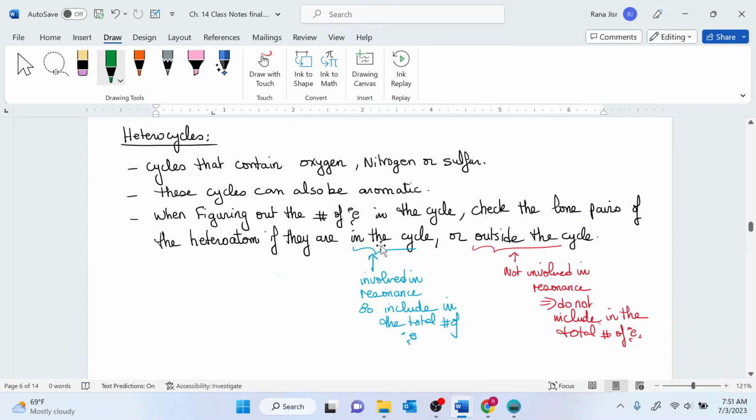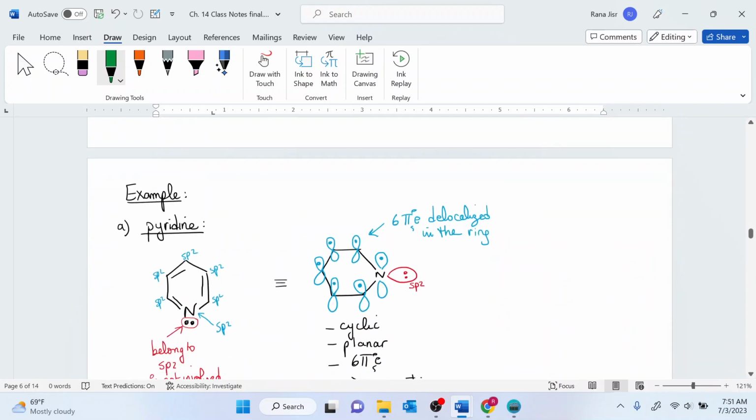Are they in the cycle or outside the cycle? If they are in the cycle, this means that they belong to the p orbital, they are involved in resonance. So you need to count them when counting the number of electrons. If they are outside the cycle, this means that they are in the hybrid orbital. Those are not involved in resonance, and you cannot count them when you're counting the number of electrons.